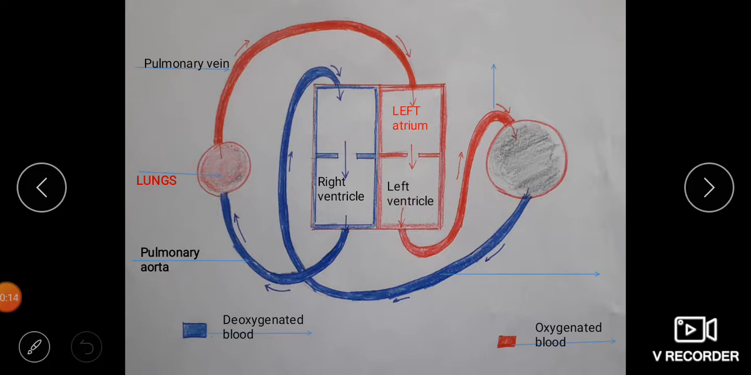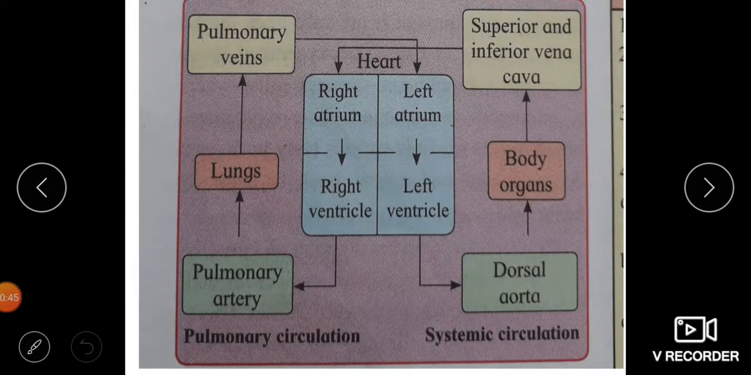Left atrium, oxygenated blood to the left ventricle, oxygenated blood to the systemic aorta, to the tissues. Oxygenated blood is given to the tissues. From the tissues, deoxygenated blood is collected by the veins, especially the superior and inferior vena cavas, and brought to the right atrium, completing the double circulation. A very important one. This is the diagram taken from the textbook, a diagrammatic representation of double circulation.